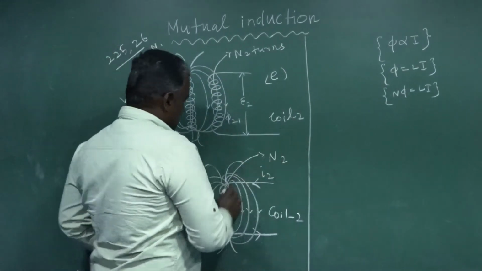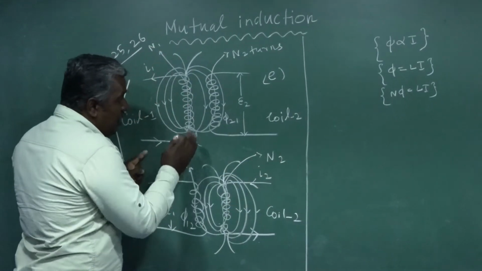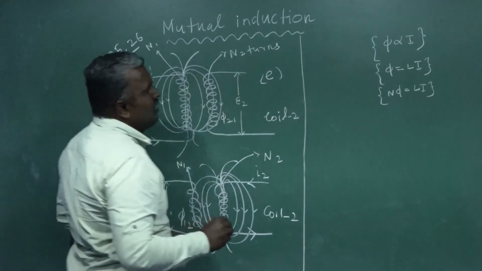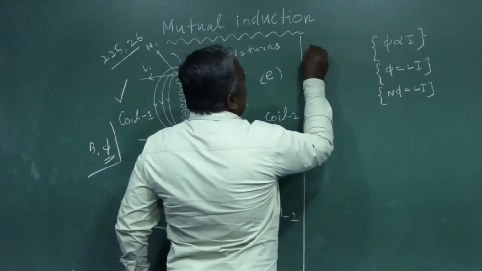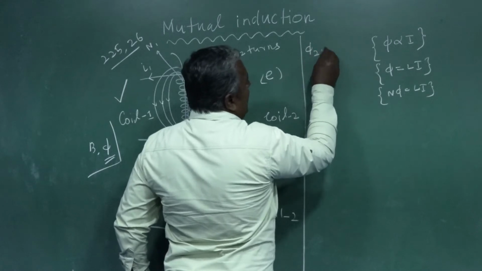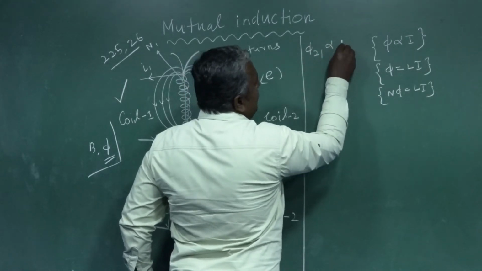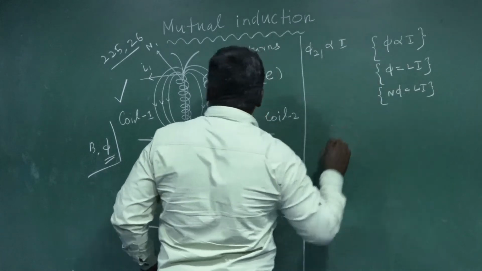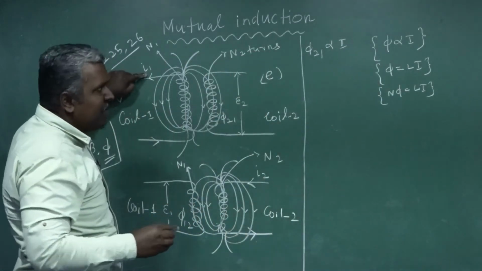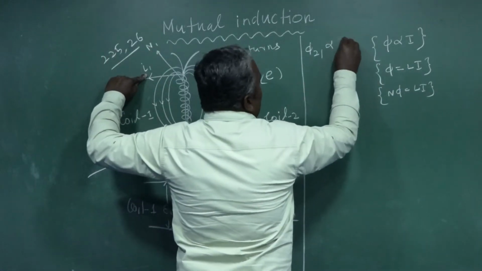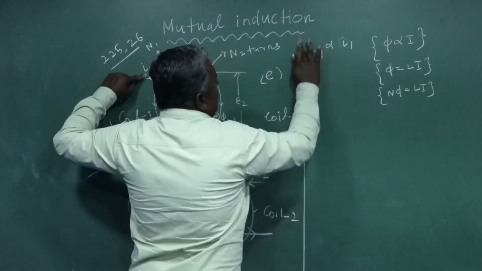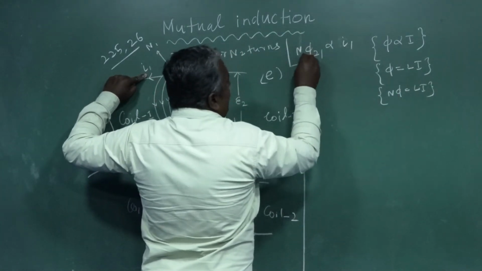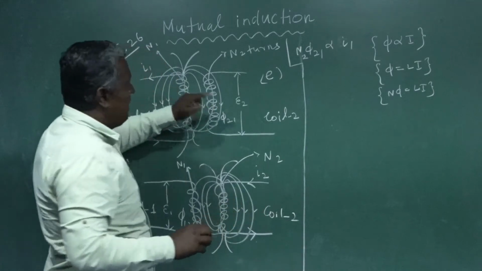Here we are talking about only this case, that means coil 2. So Φ21 is proportional to I for self, but here I1, multiplied by the total number of turns N2 in the secondary coil. That's all.